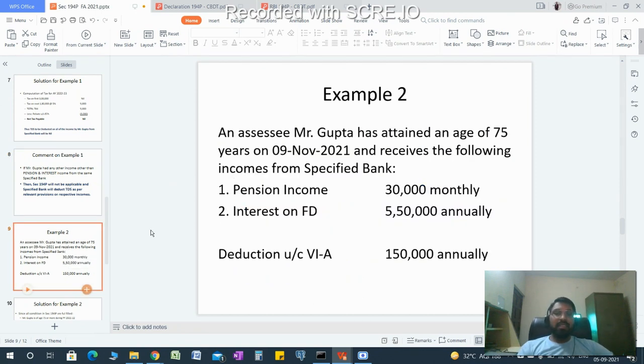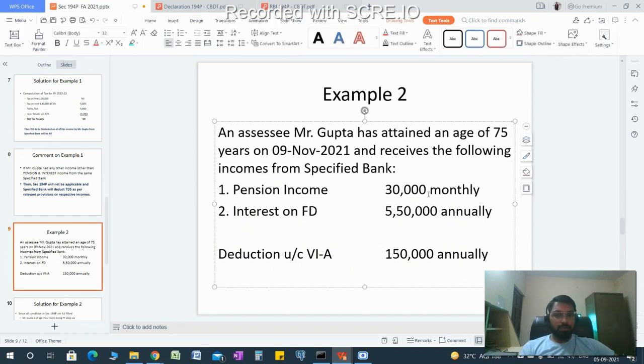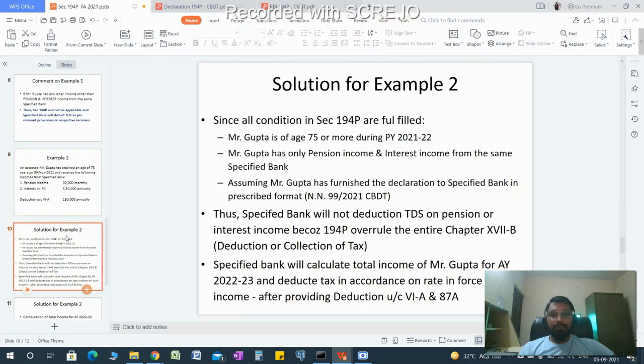Let's see the next example, where some amounts increase. All the points are the same, but the pension income is 30,000 instead of 15,000, the interest income is 5,50,000, and the deduction is 1,50,000. Let's calculate. All the conditions are fulfilled. No other income, no TDS will be deducted on pension or interest, and the specified bank will calculate the total income and deduct tax at the rate in force.